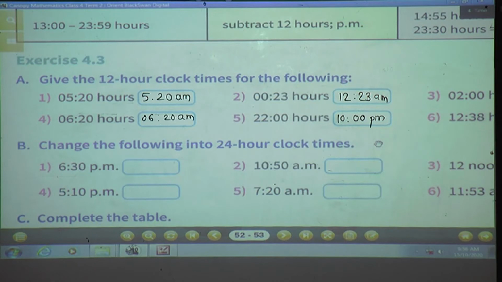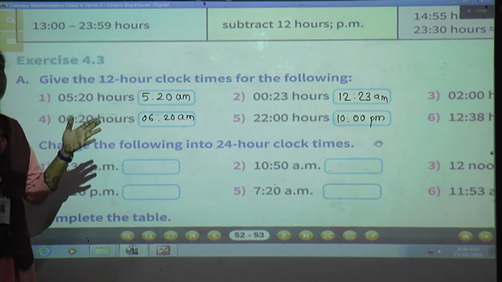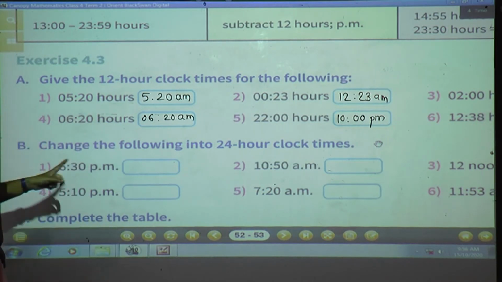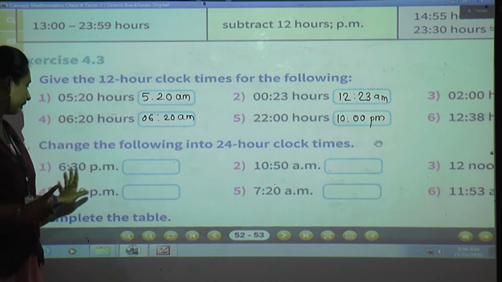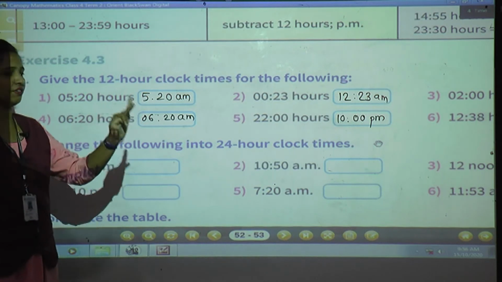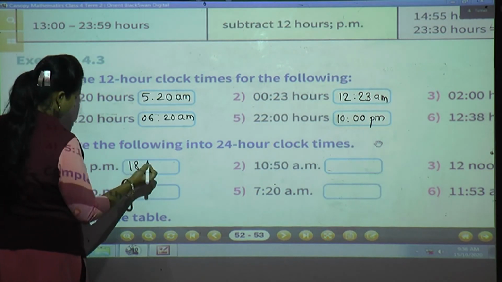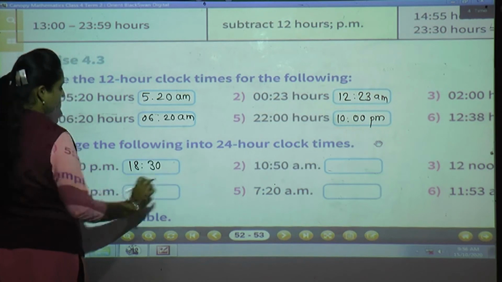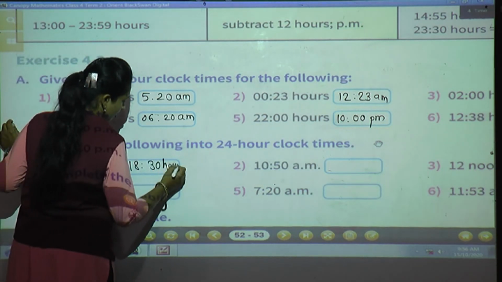Okay, 6:30 p.m. Now see students, what is 6:30 p.m.? It comes after noon. So after noon the times convert into 13, 14, 15 hours. So till 6 we have to count. Keep 6 fingers and count after 12: 13, 14, 15, 16, 17, 18. So instead of 6 write 18, and the minutes keep as it is. When you convert into hours, no need to write AM and PM, so write just hours.